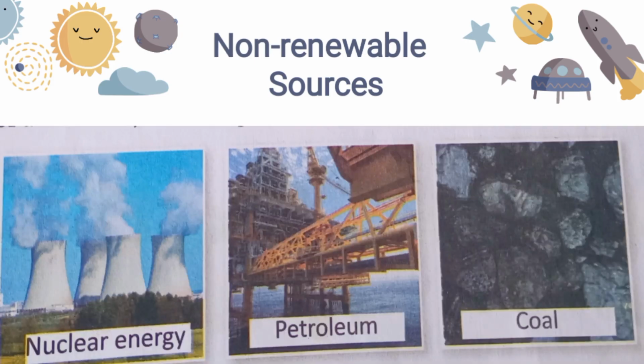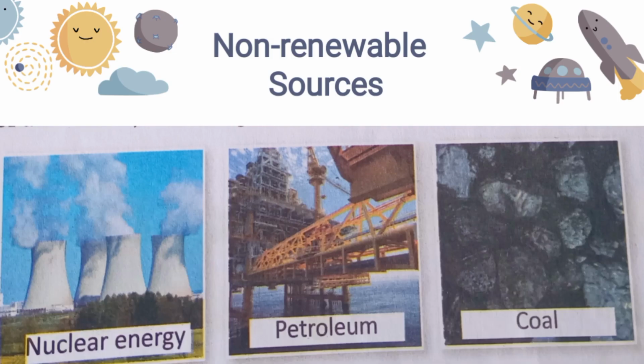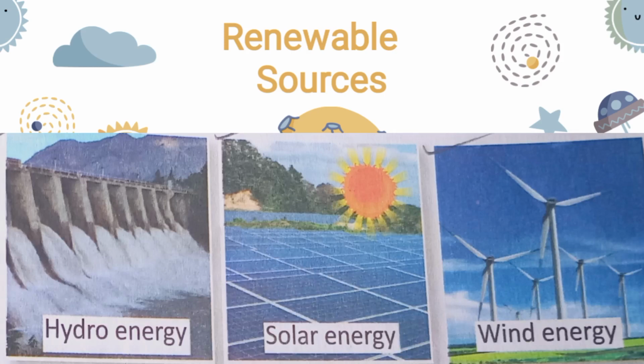Now let's discuss the sources of energy. So we are getting the energy in two forms: renewable sources of energy and non-renewable sources of energy. Let's discuss renewable sources of energy first. What are the examples? Hydro energy we are getting from the water, solar energy we are getting from the sun, and wind energy we are getting from the windmills. So this energy can be renewed, replenished, and naturally reused.